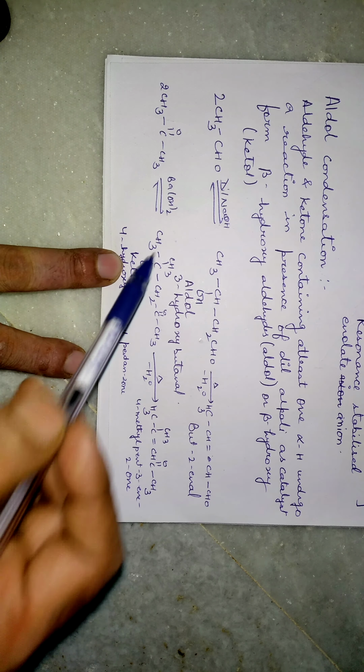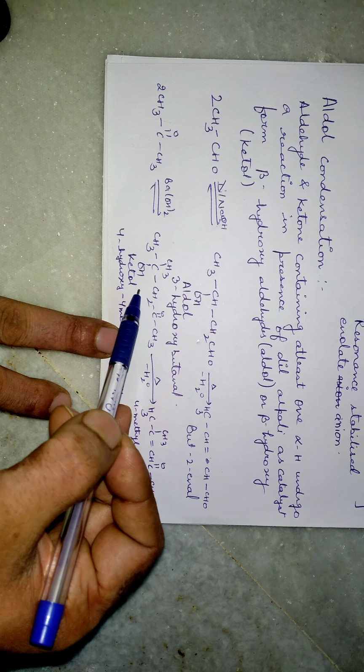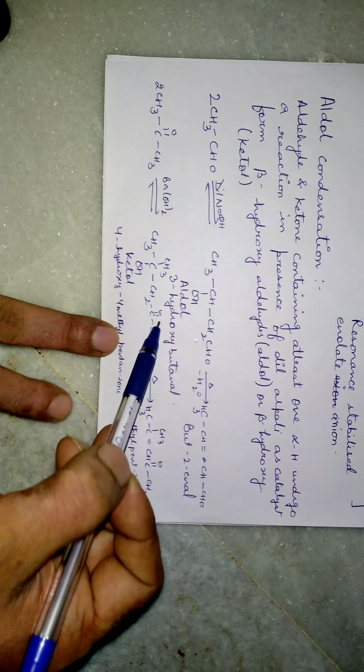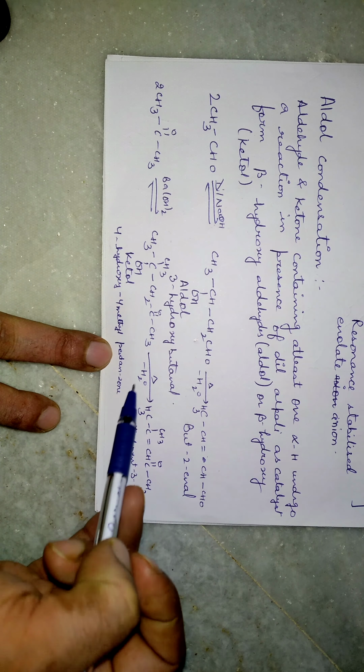Here it is a ketone. What happens when it reacts with the base barium hydroxide? Again there will be formation of a ketone. This is the ketone group. The IUPAC name would be 4-hydroxy-4-methylpentan-2-one, and when we heat it there will be removal of water and generation of a double bond, that is a pi bond. So this reaction is known as aldol condensation.